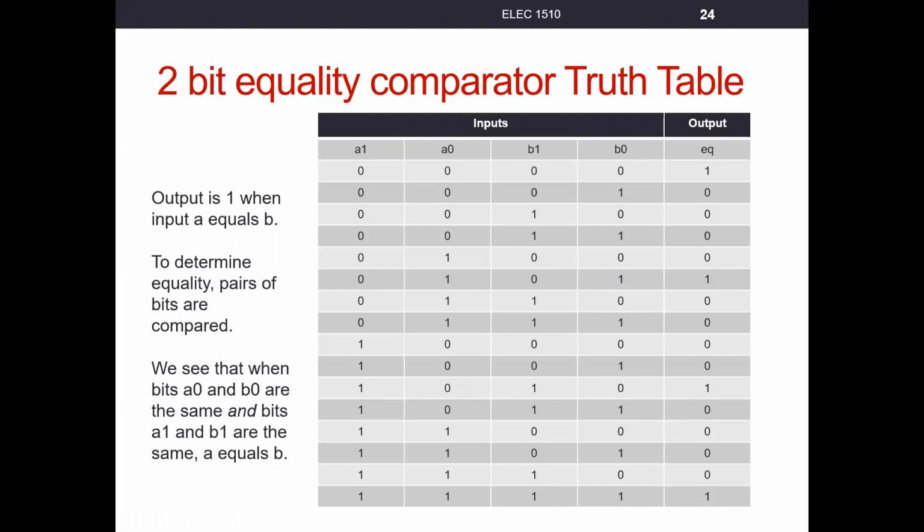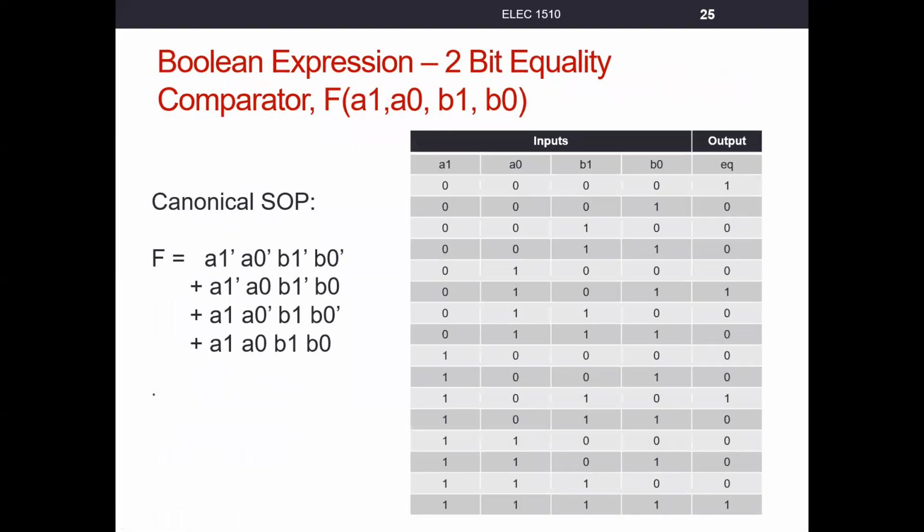So let's go ahead and solve for those 1s. I've written out the canonical sum of products form. If we were to put this into a K-map, it would not reduce, which is why I've written out the canonical sum of products form.